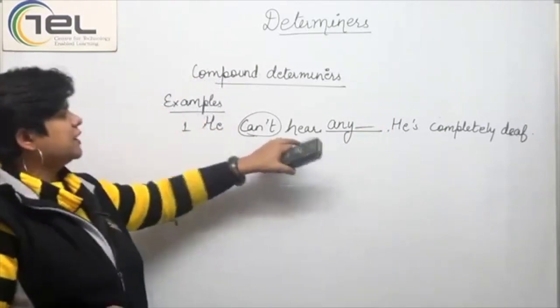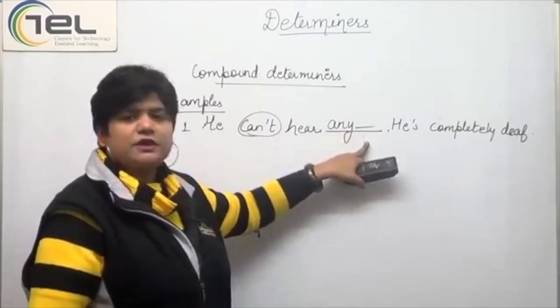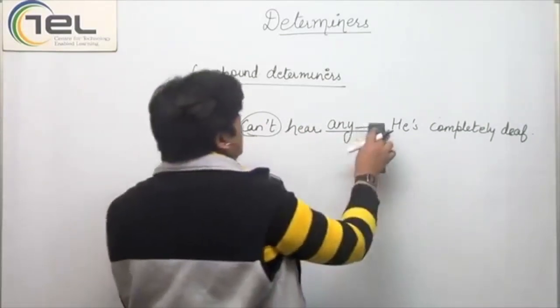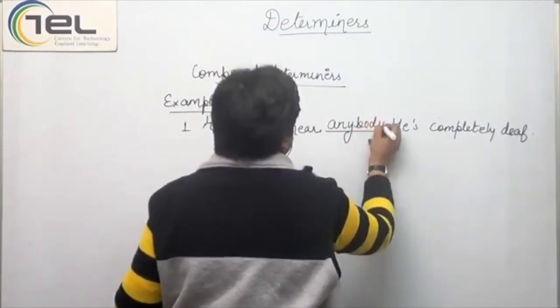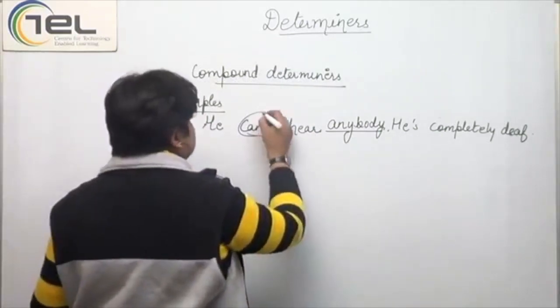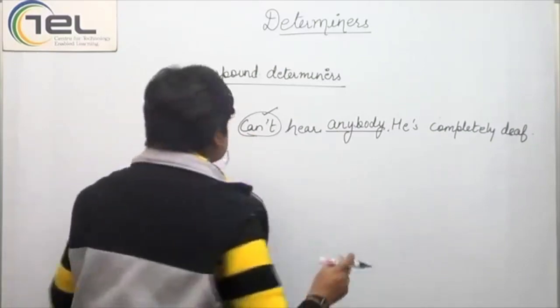We have to fill in a compound determiner here. Either we can use anything or we can also use anybody. So both are correct choices. He can't hear anything, or he can't hear anybody. He is completely deaf. You just need to see if there is a negative, always use any. Don't use some in place of that.